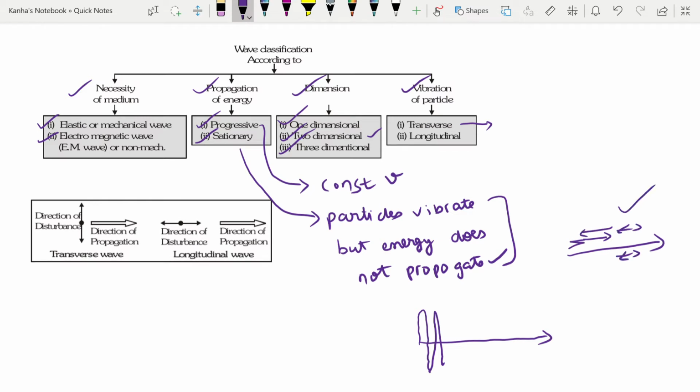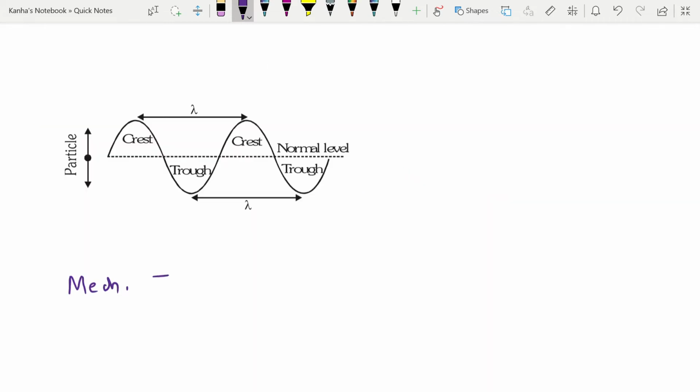The example for longitudinal waves is your sound waves. The example for the transverse case is your EM waves. We'll talk about EM waves in the future. These are electromagnetic waves. Mechanical transverse waves are also known as S waves or shearing waves. This can come in the examination.